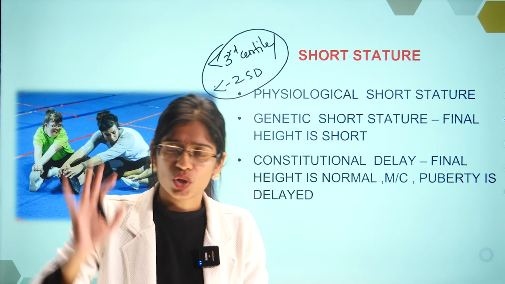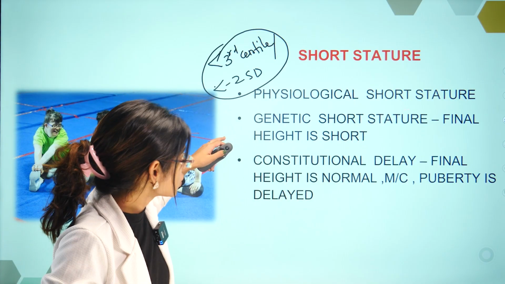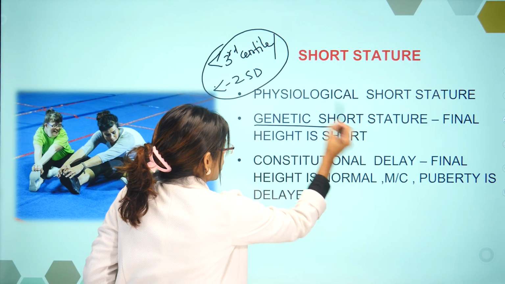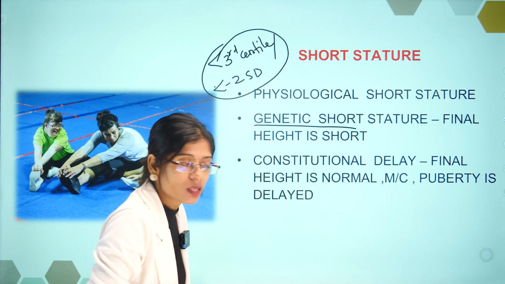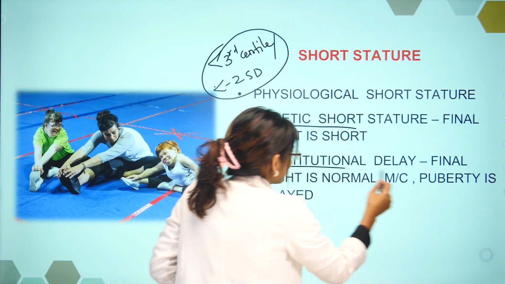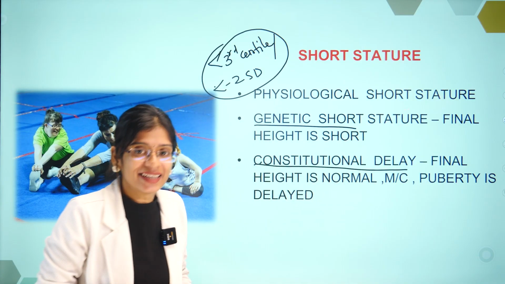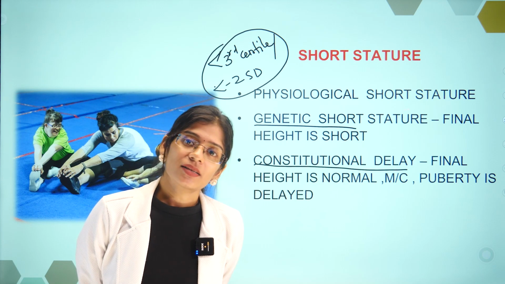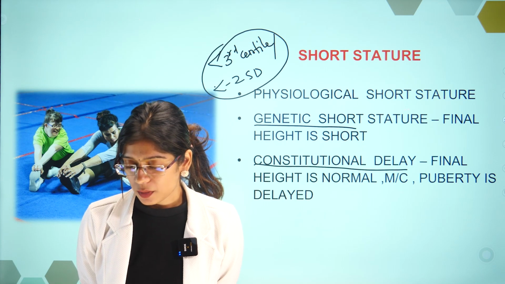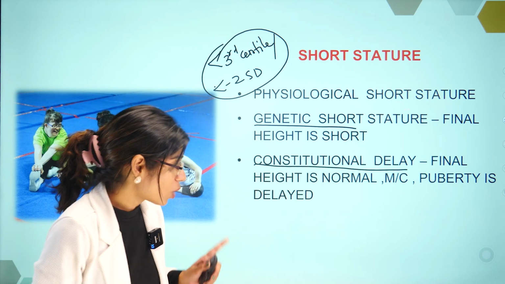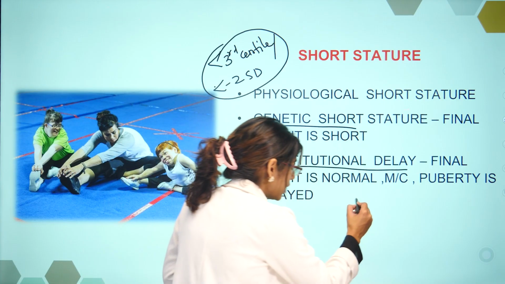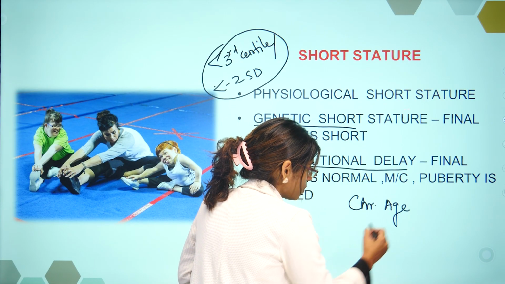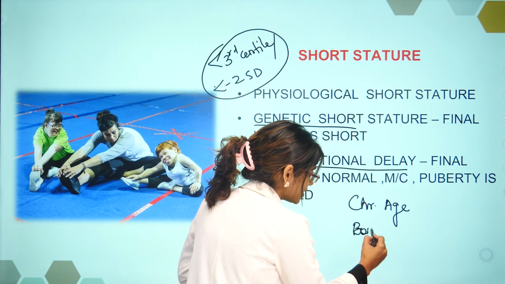So in physiological short stature, the child is healthy, just that the height is short. For physiological short stature we have familial or genetic short stature. Also we have something called constitutional delay. Both are very simple terms, but before that I want you to understand what you mean by chronological age and what you mean by bone age of a child.